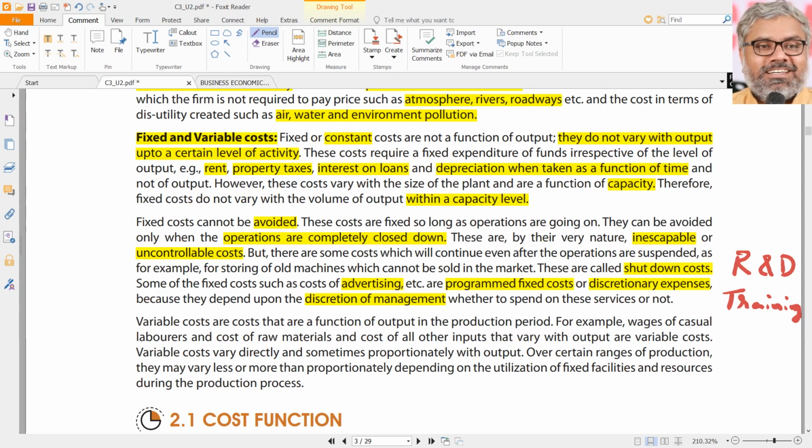I know a lot of people are not paying them. They think that is discretionary. No, that is not discretionary. You should have paid them because there was a commitment.